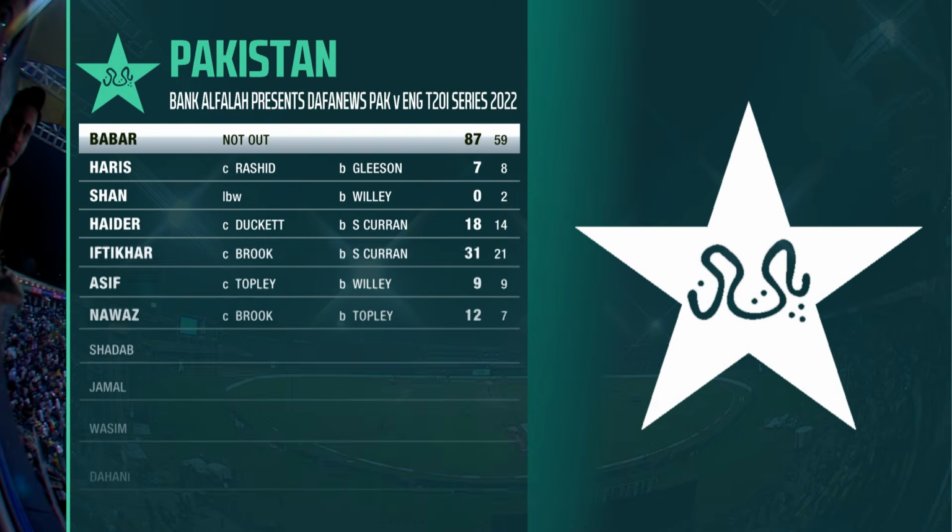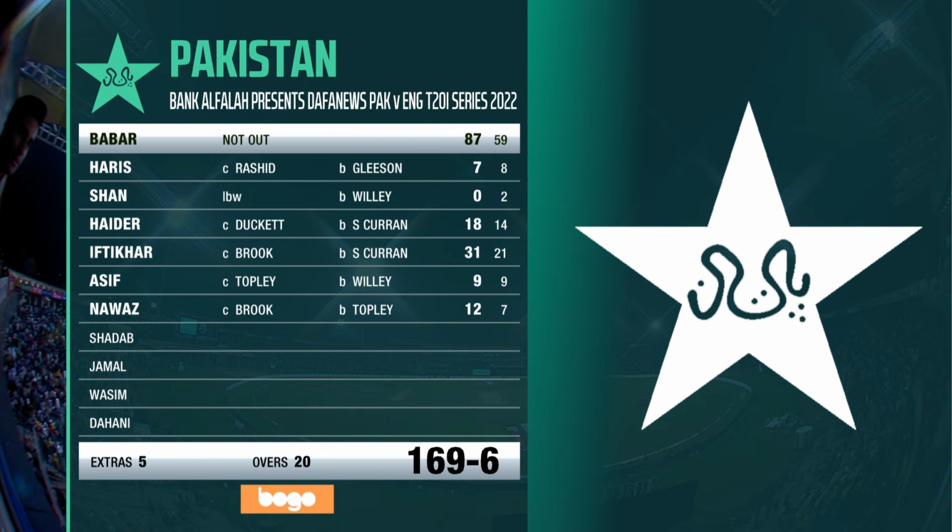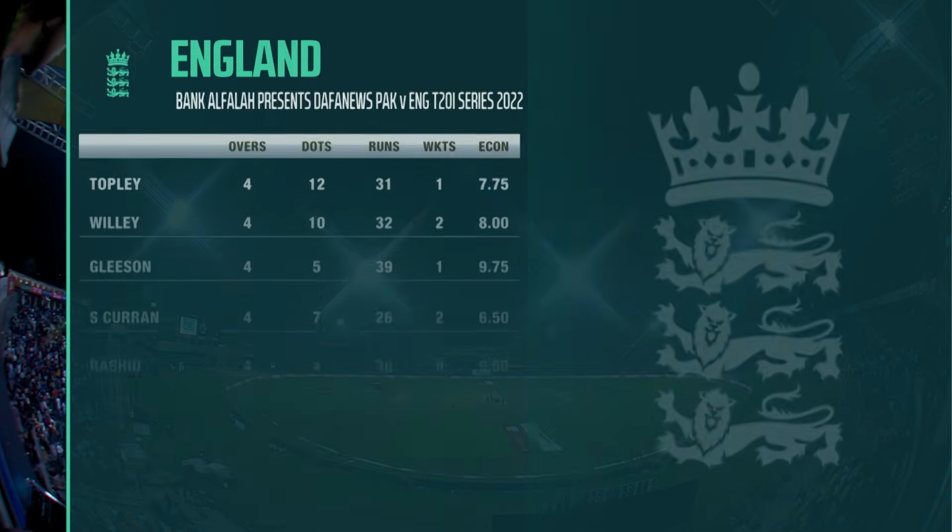Well, compared to two nights previously, a better total posted by Pakistan, 169 for 6, and most of that down to the captain Babar Azam. Outstanding. 87 not out he finished on at the end of the 20 overs. A good performance too from Iftikhar Ahmed, 31 from him. But an improvement all round, 169 for 6.